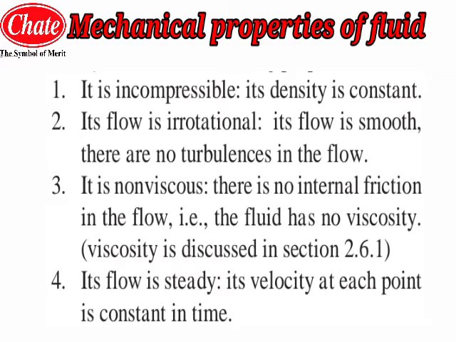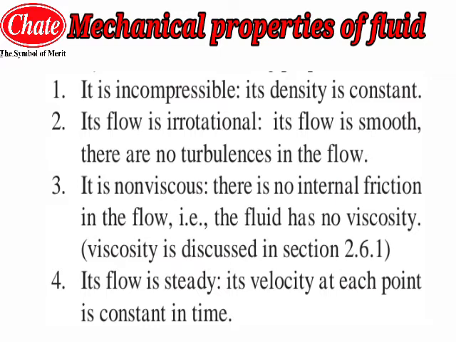And its flow is smooth, means there will be minimum friction between the surface over which the fluid is flowing and the fluid, and there is no turbulence in the flow. Students, there will be less friction and no turbulence in the flow of that ideal fluid over the surface on which it is flowing. So this is the second property.